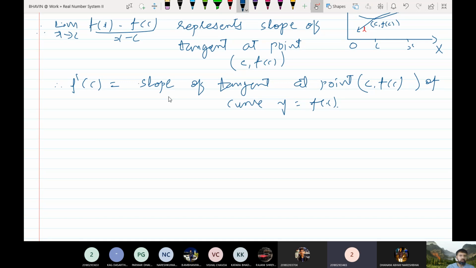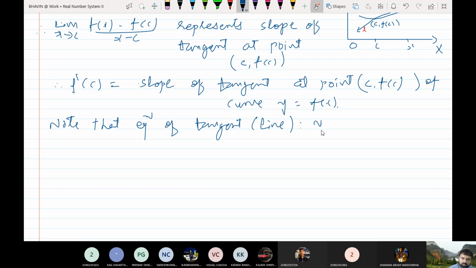Yes, sir. And what is the equation of tangent? You have studied this in 12th science. Tangent means line. Equation of tangent: y minus y1 equal to m into x minus x1.